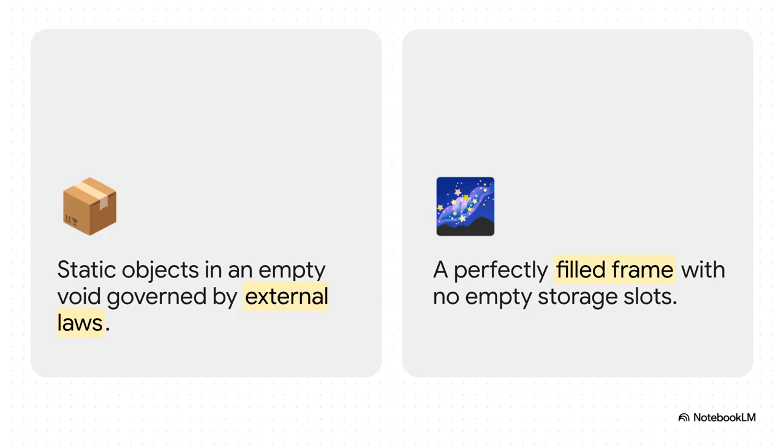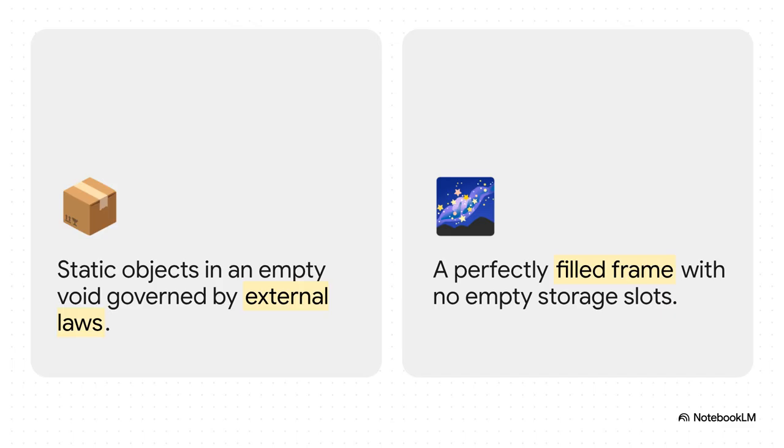Our classical intuition assumes static objects floating around in an empty void governed by external laws, right? Well, Nexus calls that a massive ontological error. It argues instead for a perfectly filled topological frame. There are literally no empty storage slots and no sequential before and after. Existence isn't passive. It's an intensely active, computationally forced geometric frame that simply has to maintain its structural stability across every single scale.